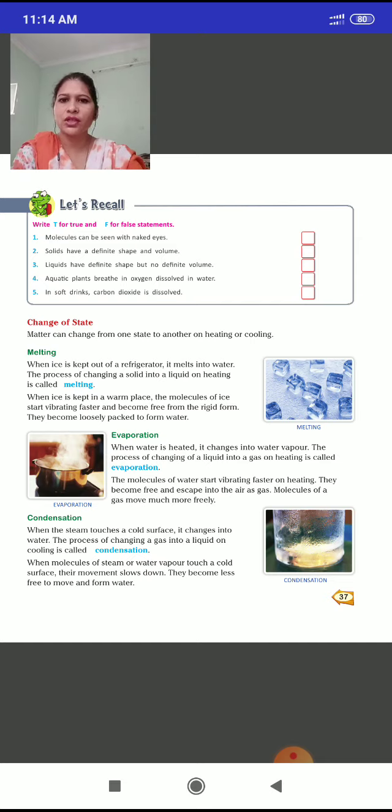What is evaporation? When water is heated, it changes into water vapor. The process of changing a liquid into gas on heating is called evaporation. Evaporation means when you heat the water.